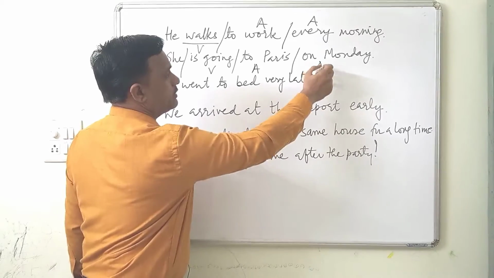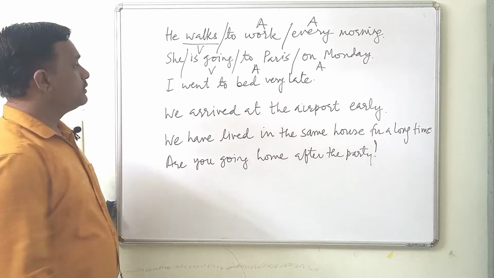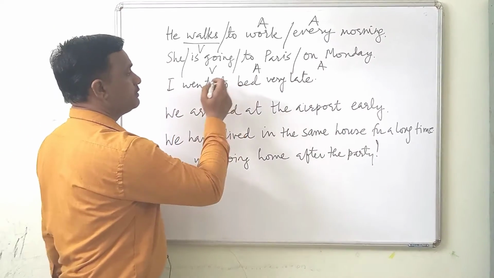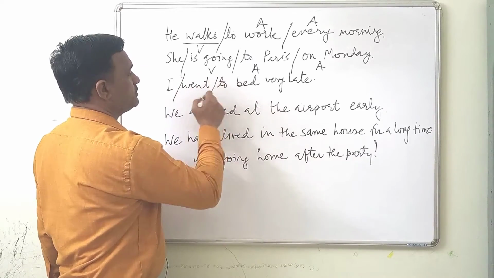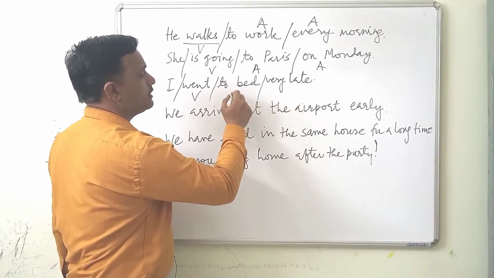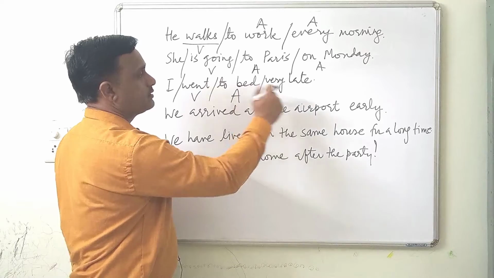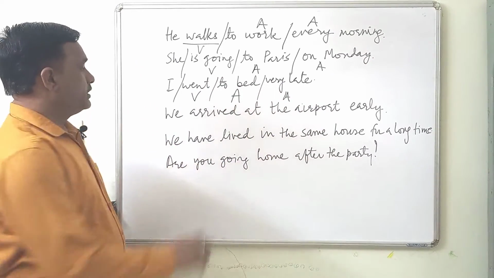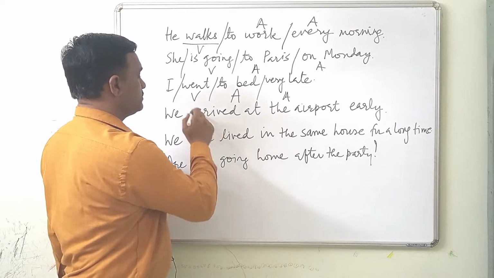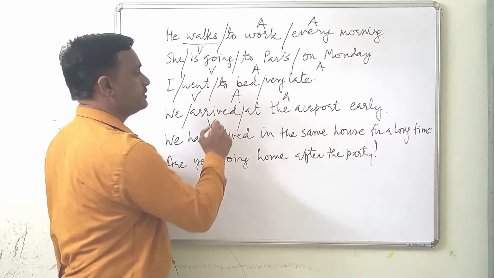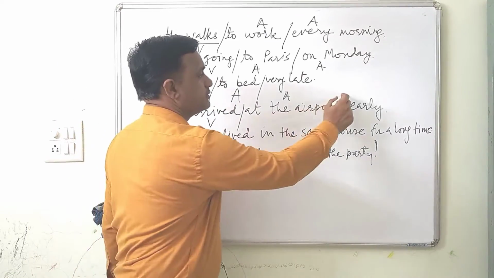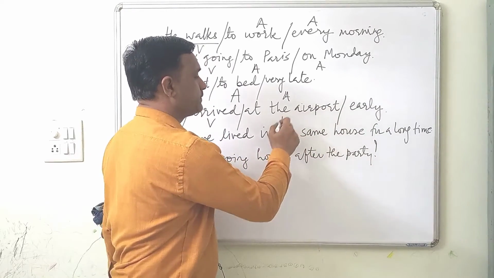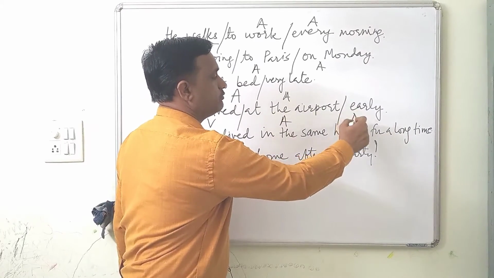On Monday, time, adverbial. I went to bed very late. Went is the verb. To bed, adverbial, place, and very late, time. We arrived at the airport early. Arrived is the verb. At the airport is the adverbial of place, and early is the adverbial of time.